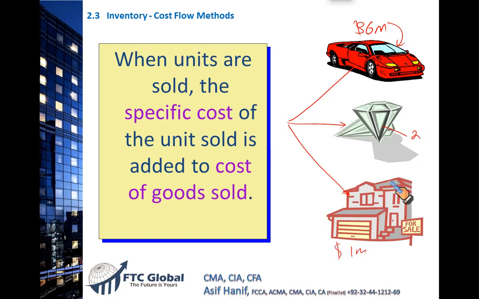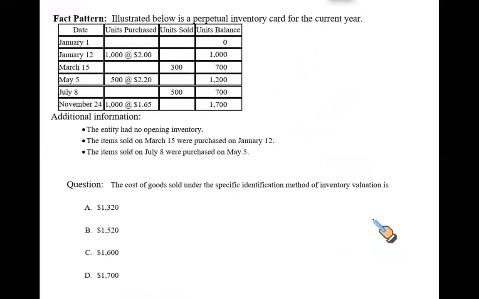So I have separately identifiable products, and I can assign the specific cost to them. So in such a method, there is not an issue for the firm because costs are assigned to individual products and CGS can be determined accordingly. Like if this is the cost, and if I sell this item at $10 million, I can clearly see the profit on sale, $4 million. So when the goods are specific, easily identifiable, and cost can be attached to the items, the method we use is called specific identification.